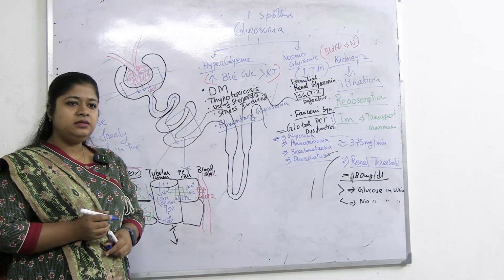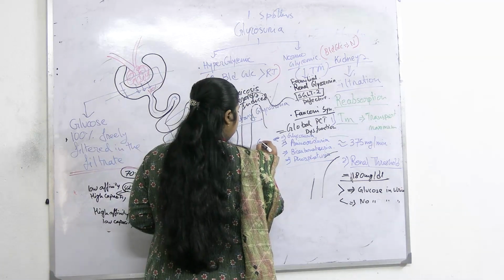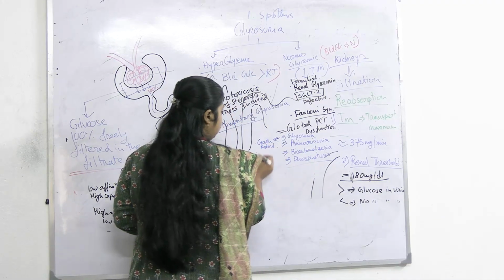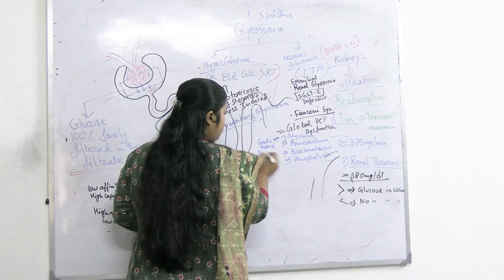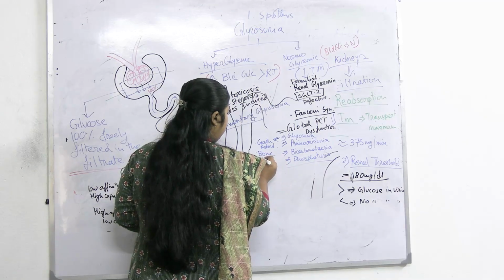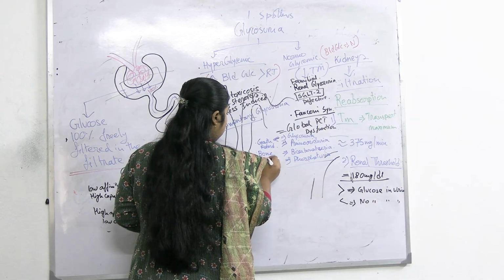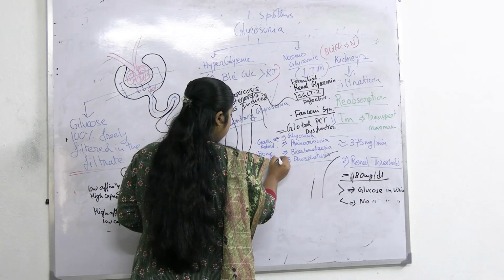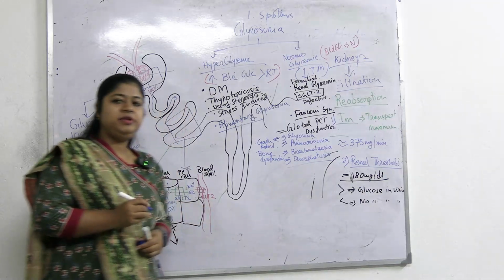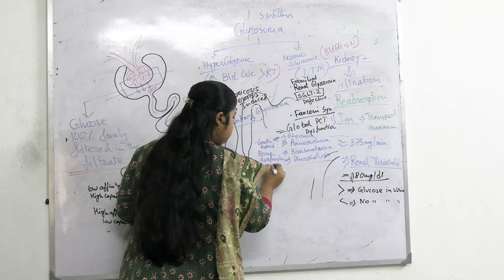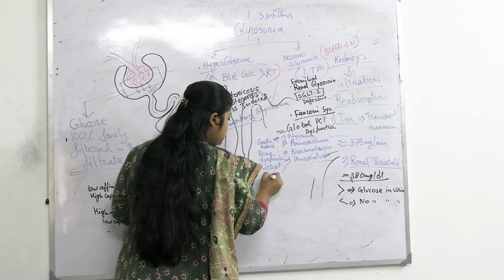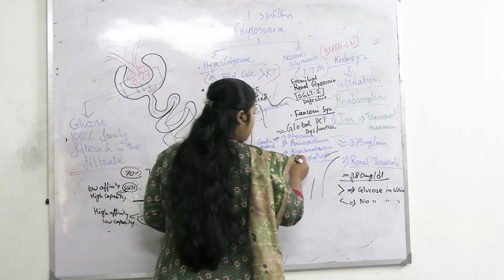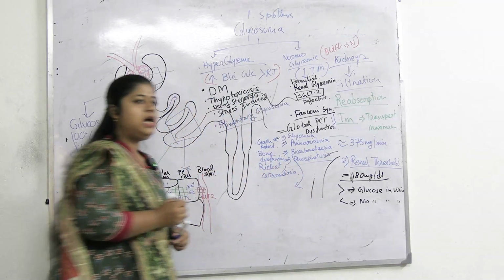Energy deficit will be there. Energy deficit will lead to growth retardation. Because of phosphaturia, bones will not be formed properly, okay? Dysfunctional bones will be there, resulting in rickets in children and osteomalacia in adults.